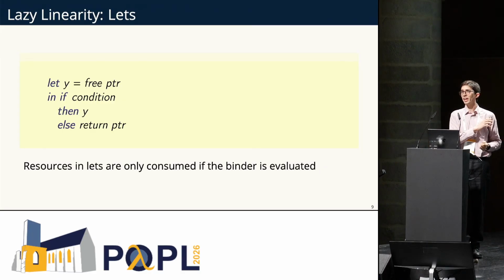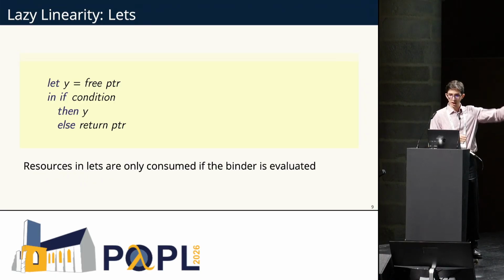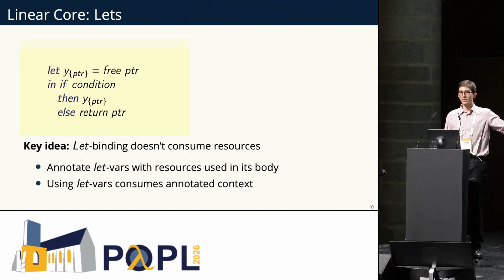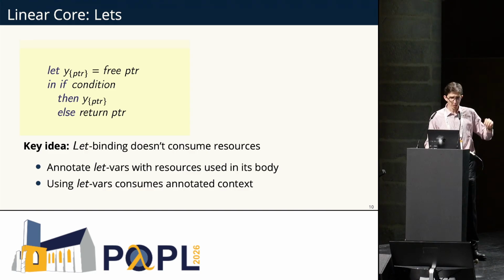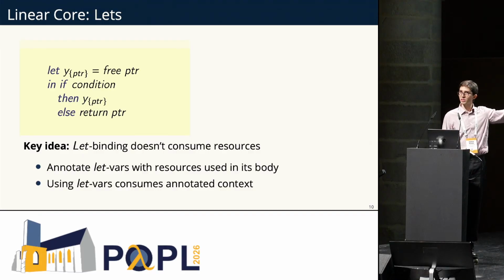So first of all, lets. And lets are the simplest to handle. We have the same program that we saw before in the introduction. And note, resources in the lets are only consumed if the binder is evaluated. So let's try and type this. The key idea is, okay, let binding doesn't consume resources, so we're just not going to consume resources in the typing derivation. Instead, we'll annotate the let variables with the resources that were used in its body.